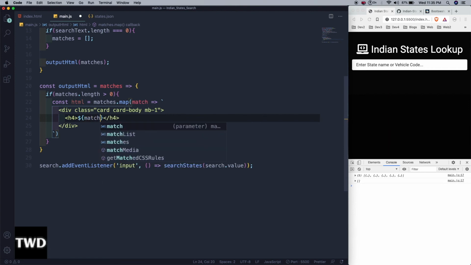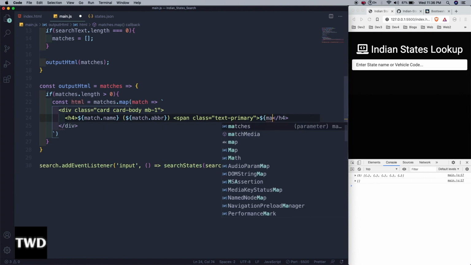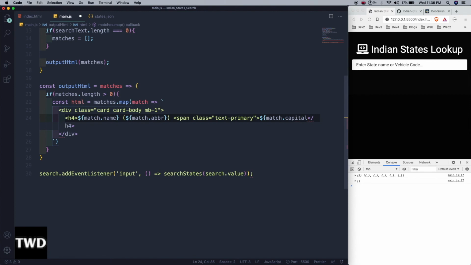Div class equal to card card-body mb-1, div, h4. Match.name first, and then match.abbr. Then inside the h4 we will have another span, class equal to text-primary, close it, span, and then match.capital, span.